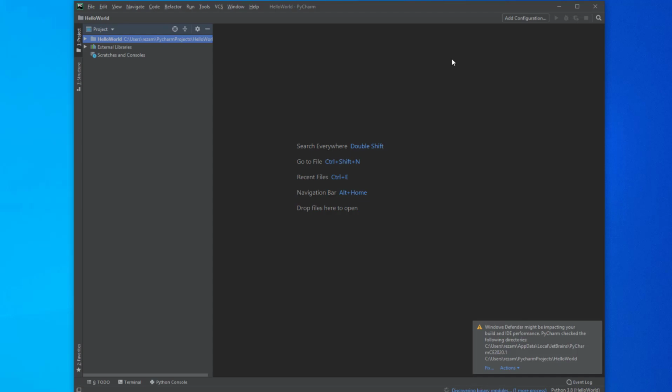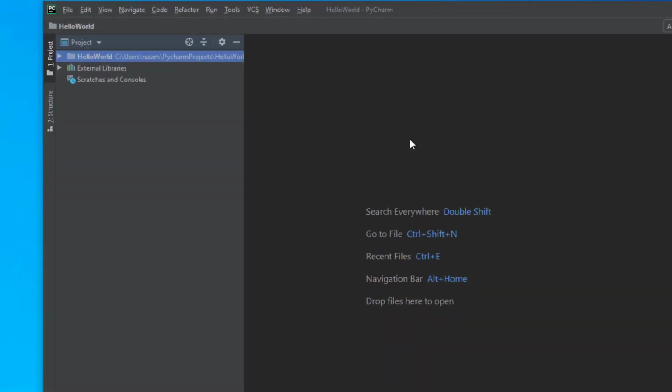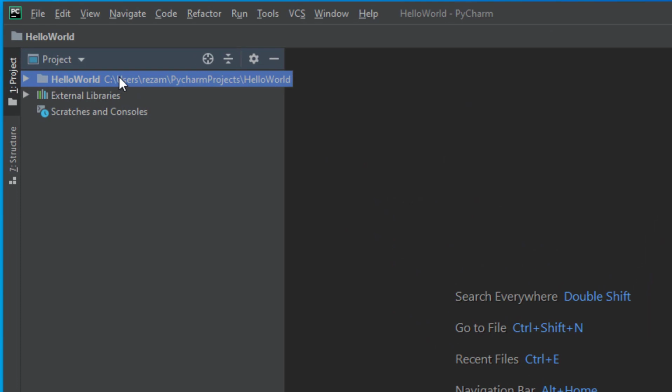When it is done, you can see that my project is ready. You can see Hello World here, which is my project, the one I built. And of course, the libraries are added here. The libraries from the Python are added. I can use them in the course further. I will tell you what these Python 3.8 libraries are.